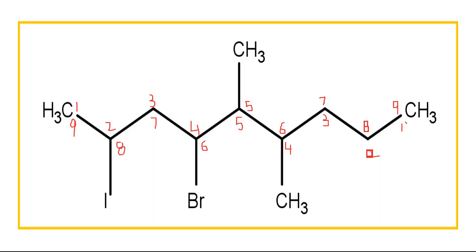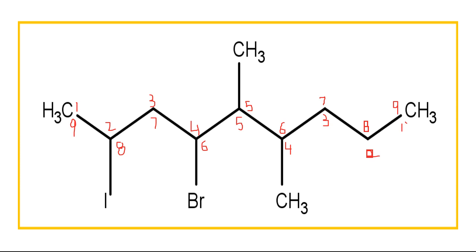What a beautiful chain it is, and I'm going to number it from right as well as from left. And you know very well why I have done this. Yes, to give the lowest number to the branches.